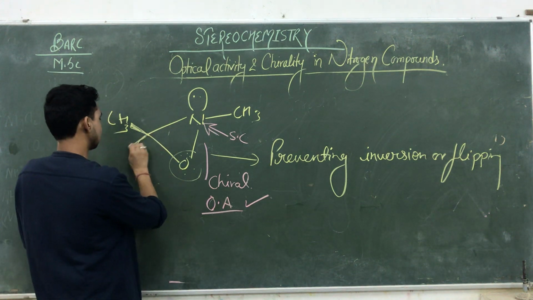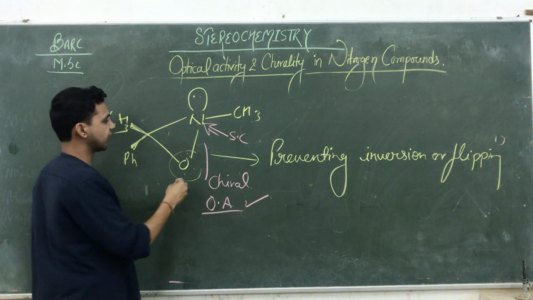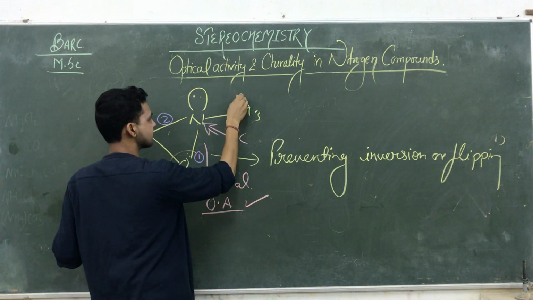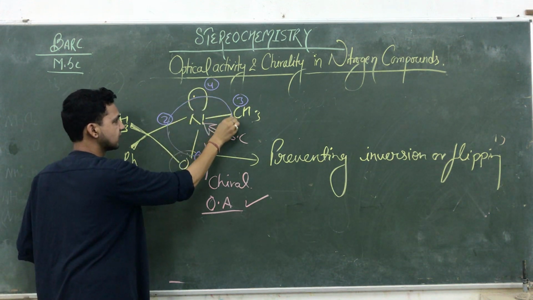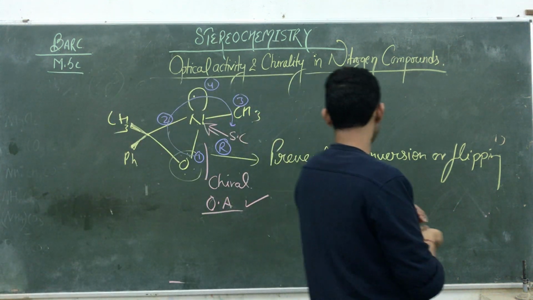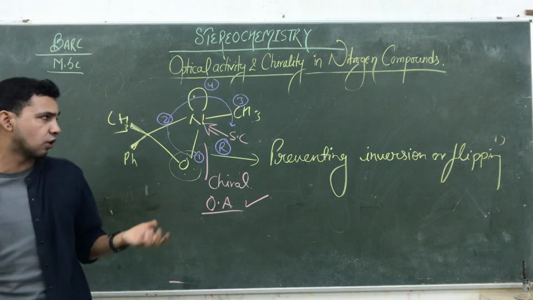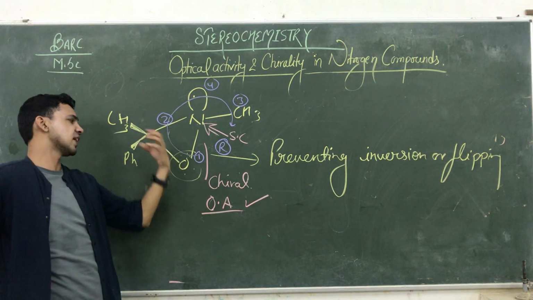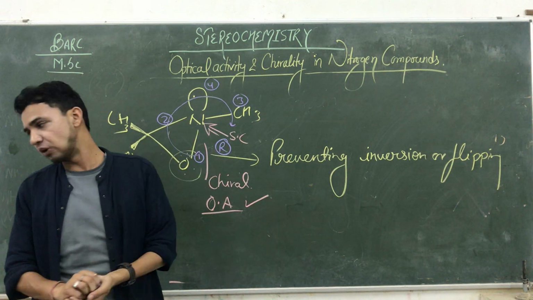Okay, तो यहाँ पर अगर आप इसको दिखाएंगे, so that is a pH. Then we are going to find out its configuration. So you are capable to find out its. This is 1. Okay, so then another one is 2, and that one is 3, and this one is 4. So we are just rotating 1, 2, and 3. Okay, so its configuration is इसका configuration से आपका निकल कर आया. So that is another factor affecting the inversions and umbrella inversions as well as flipping in case of such type of compounds in which two heteroatoms are available, or we say another heteroatom is available nearest to this nitrogen. Okay, so that type of compound is optically active.